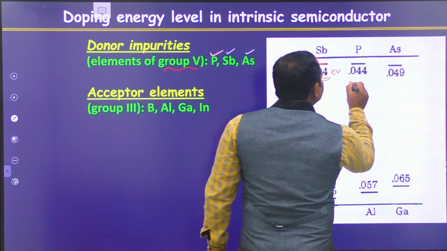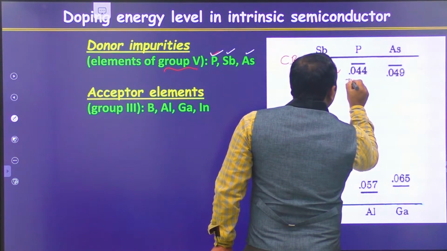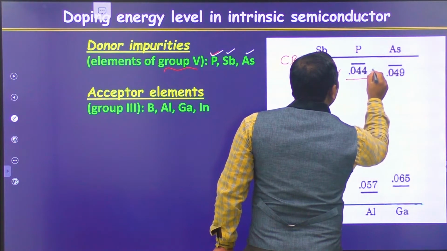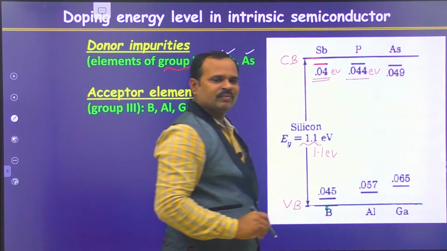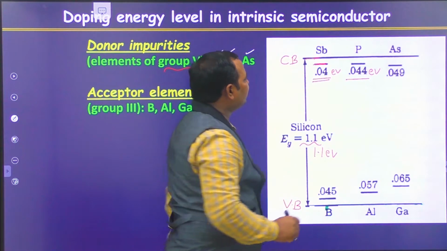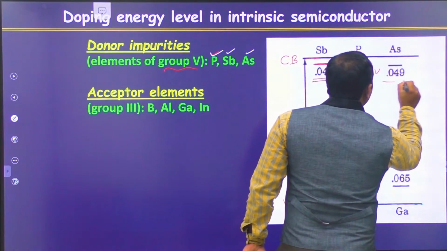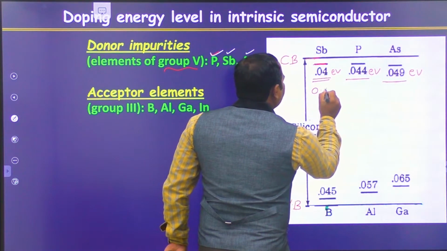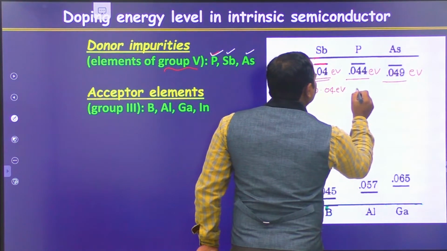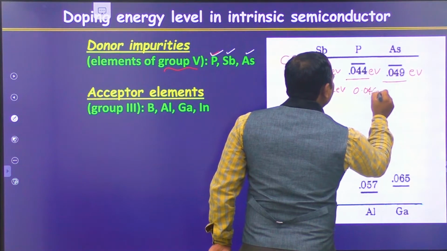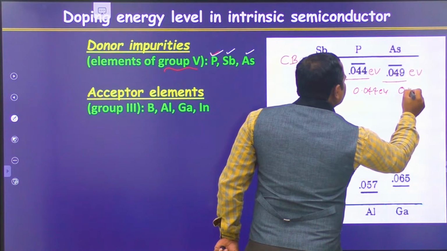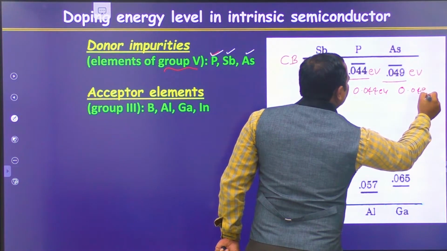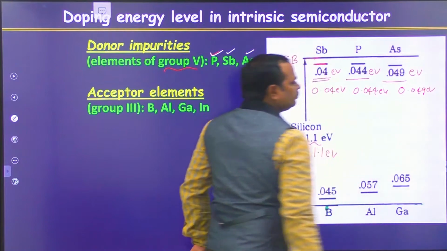Similarly, if you dope phosphorus, this will be 0.044 electron volts, and if you dope arsenic, it will be 0.049 electron volts.